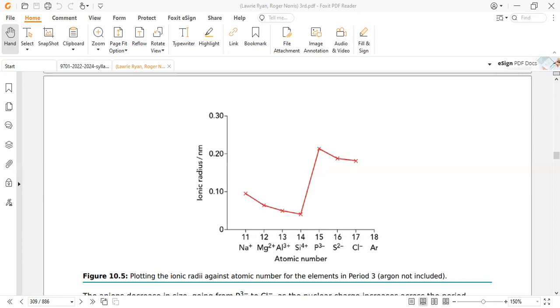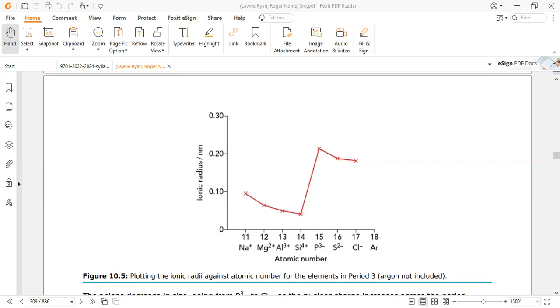Now again, we move to the electronic configuration. The electronic configuration of phosphorus has the outermost shell 3s2 and 3p3. It contains 15 electrons and 15 protons. But here this ratio changes: the proton number is the same, 15, but the electrons increase to 18.